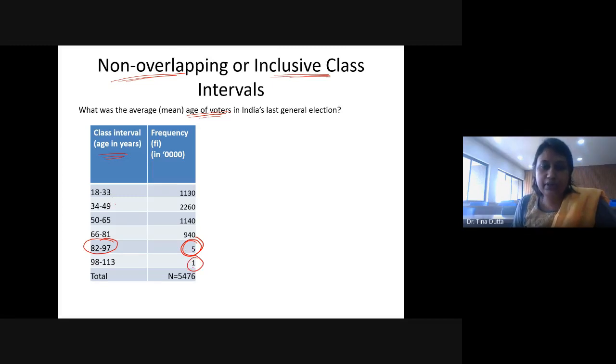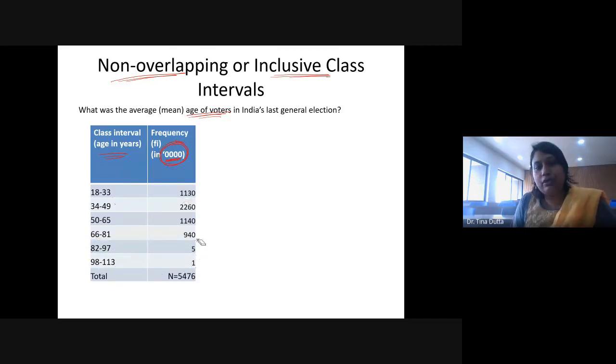There was only one person who came to a polling booth who was of age 98 to 113 years, right? So okay, these are again in 10,000. So it is not like one person. Rather, it is 10,000 persons. There were 10,000 people who were between age group 98 to 113, because you have to check the unit also. Yeah, 10,000, right?